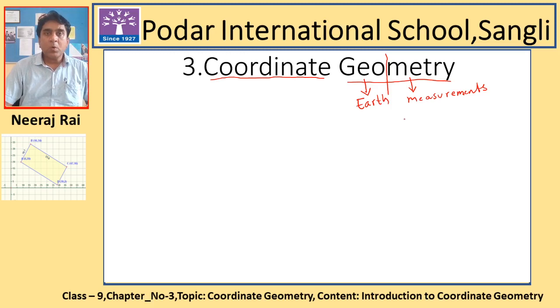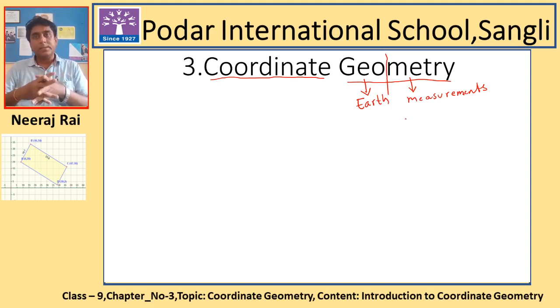Now when you are talking about coordinate, that is another good term. What is the meaning of coordinate? The meaning of coordinate is about partnership, or to cooperate with something or someone, or to collaborate. Now when you are talking about coordinate geometry, who is cooperating with geometry? That is very important.